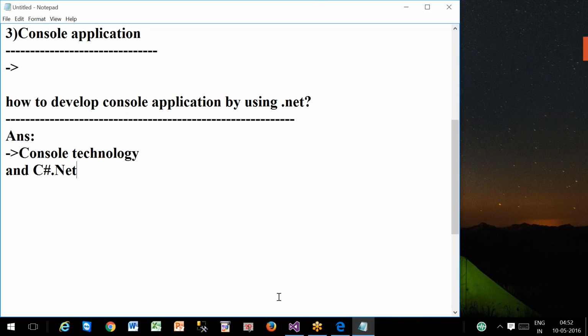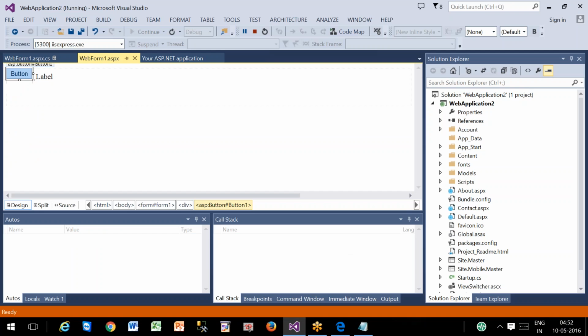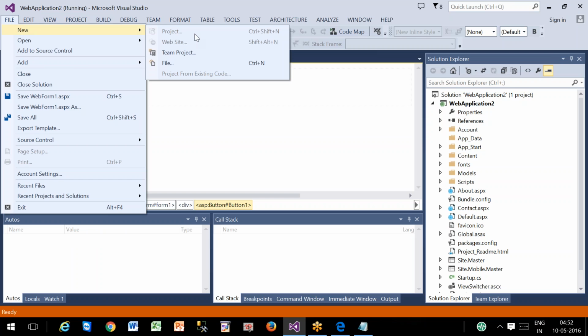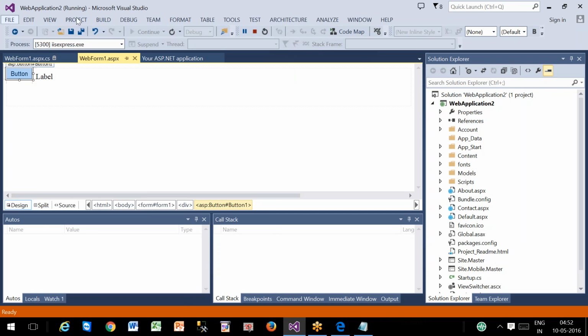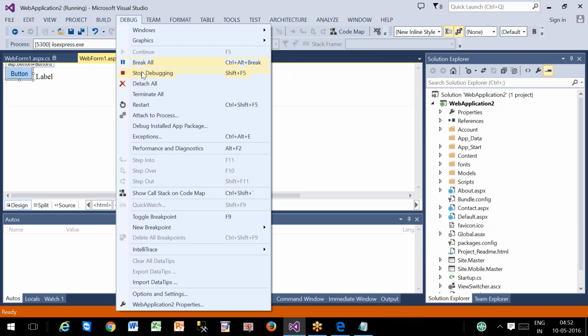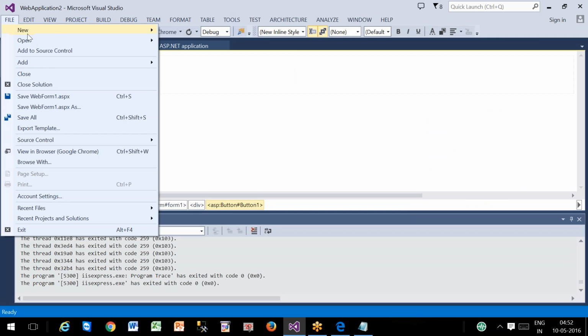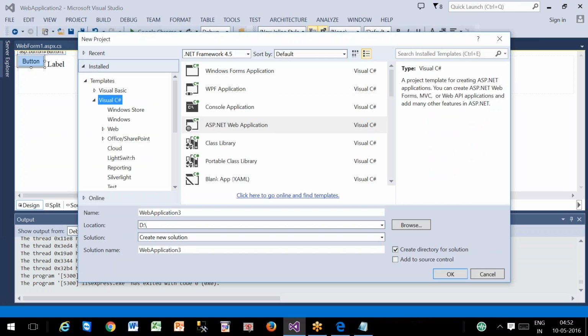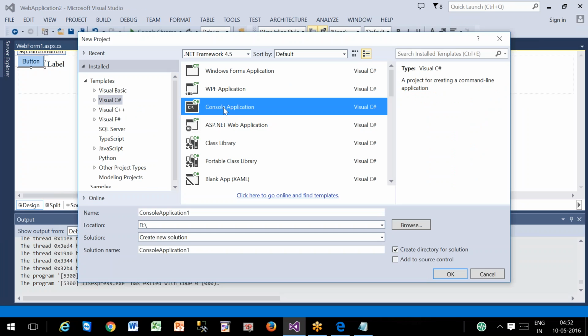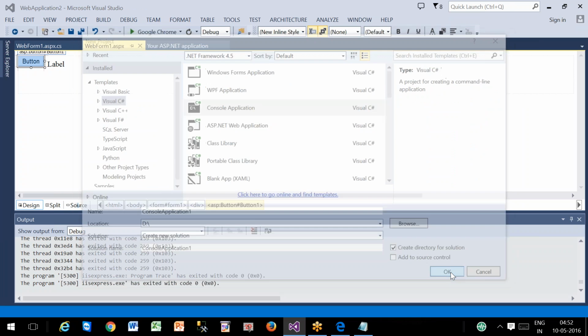Now I am going to show you the console application development environment for all the people. You can observe, I'm opening File, New Project, language is C#, type of application is console.